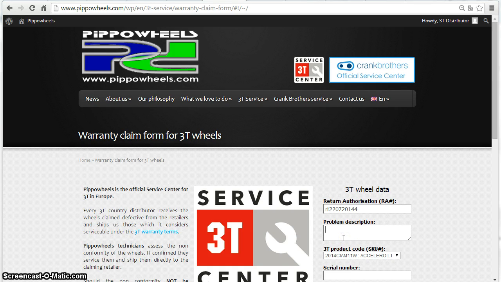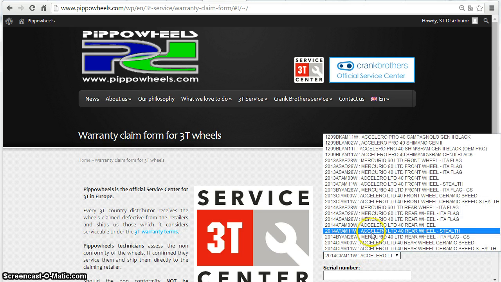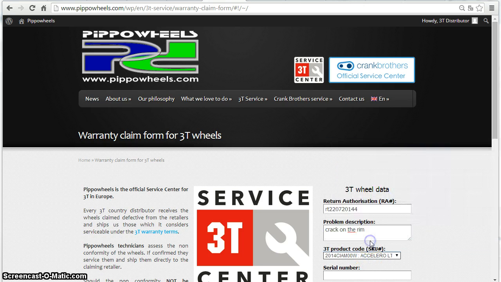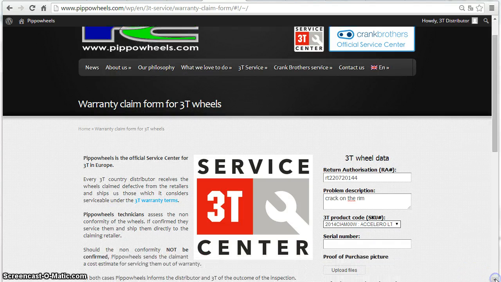Here you can describe the problem, for example, a crack on a rim. Select the product from the list and mark also its serial number for double checking.